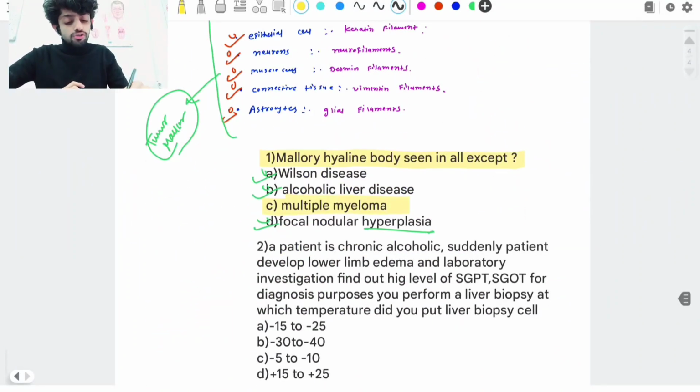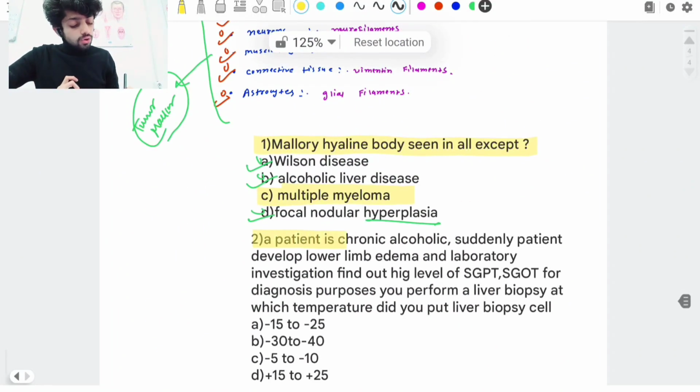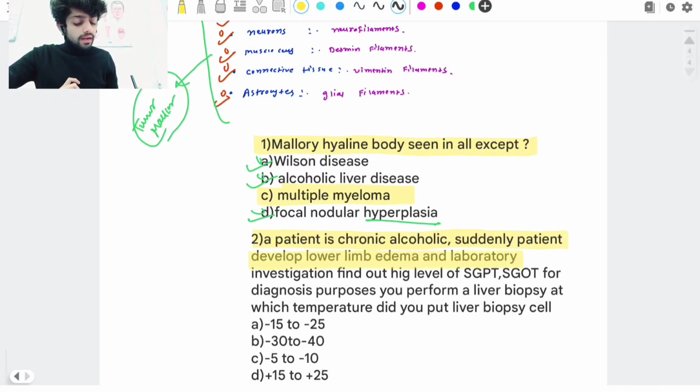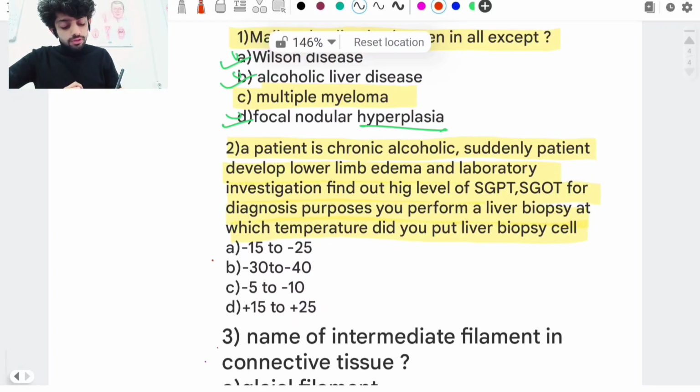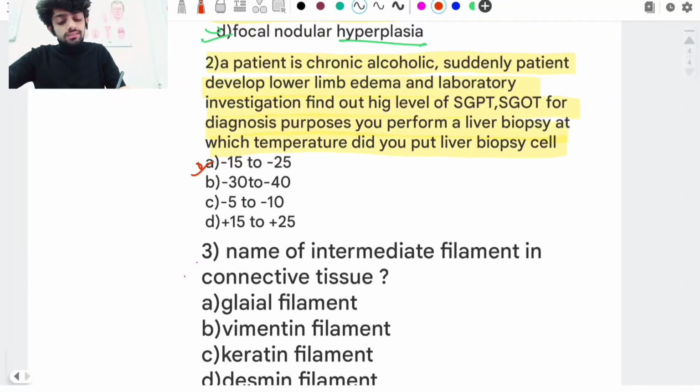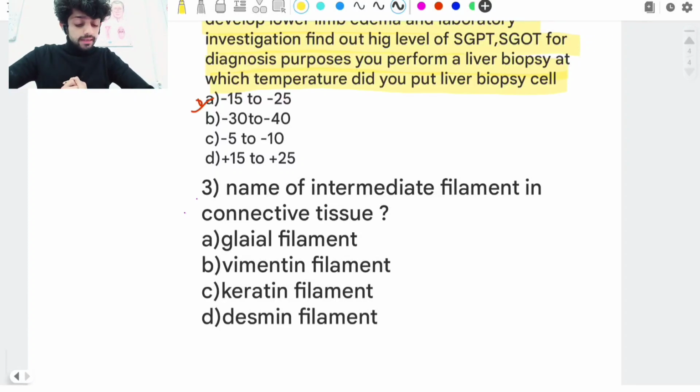What is the second question? A patient is a chronic alcoholic and suddenly develops lower limb edema, that is, swelling in the lower limb. Laboratory investigation finds high levels of SGPT and high levels of SGOT. For diagnostic purposes you perform a liver biopsy. At which temperature do you put the liver biopsy cells? Remember, guys, I told you we take the liver biopsy cells and put them in a frozen section. At which temperature do we normally put them? At -15 to -25.